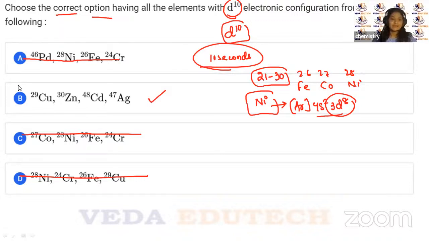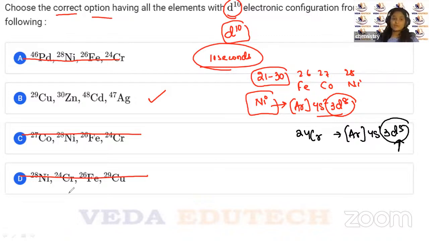There's one more way I'll tell you. Even if you don't know for nickel, let us look for chromium, right? You know for chromium because chromium is very frequently used, right? Chromium is 24, it's given to us like this. So chromium, we know that it is argon 4s1 3d5. We know that this is half filled.